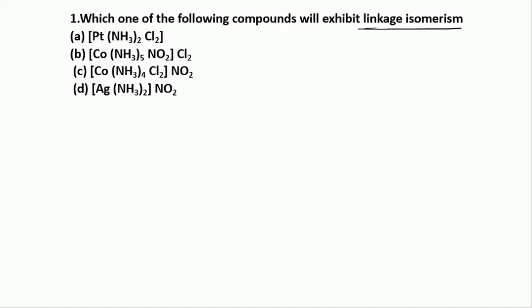The ambidentate ligand shows linkage isomerism, as we know. Ambidentate ligand means what?